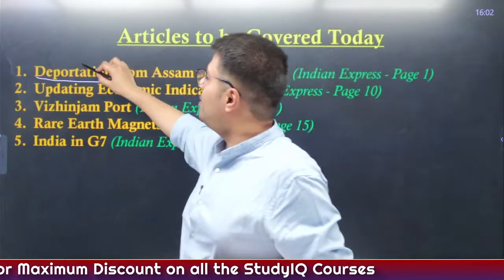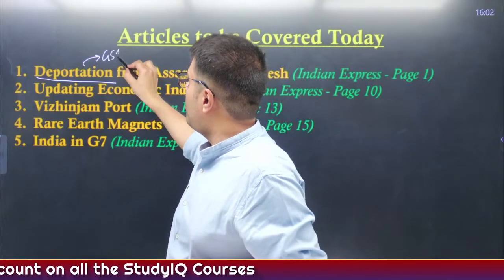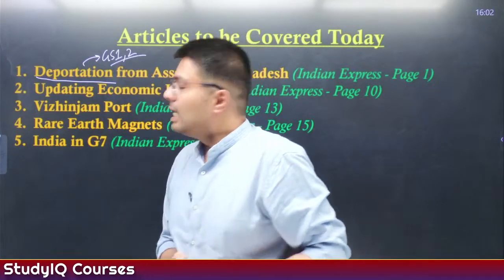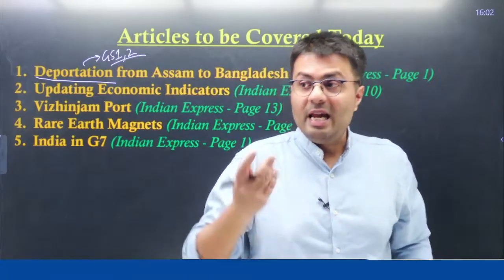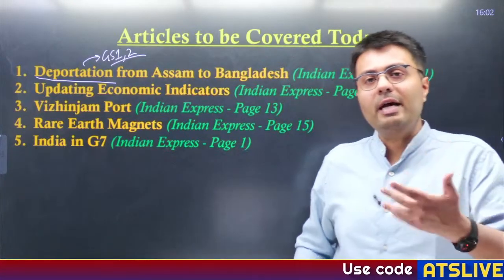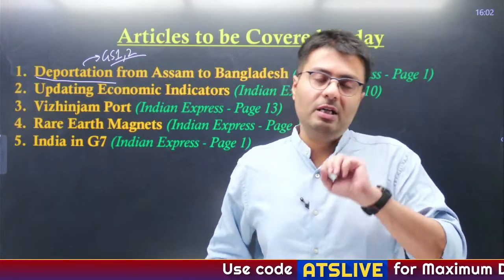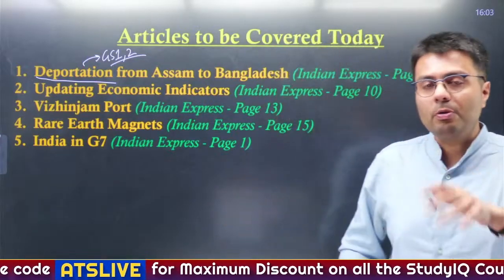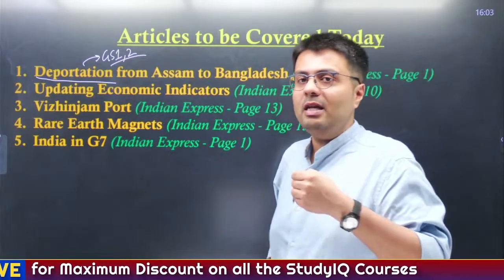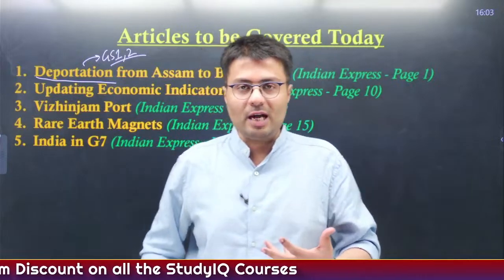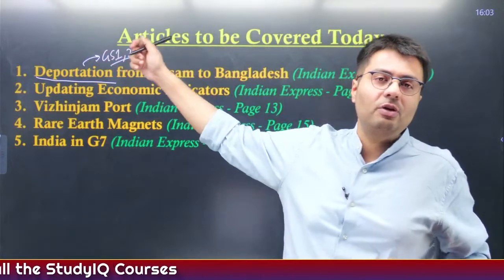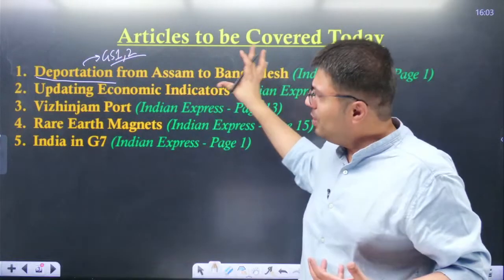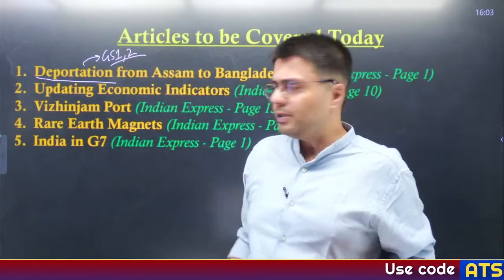Now, this is relevant from the GS paper 1 perspective, because any illegal migration changes the demographic of the country. That means it alters the way population is seen. Similarly, it is also important from the GS paper 2 perspective because it is an important aspect of the governance syllabus, right? So everything that is relevant from our exams perspective, we'll discuss in great detail in our first article.